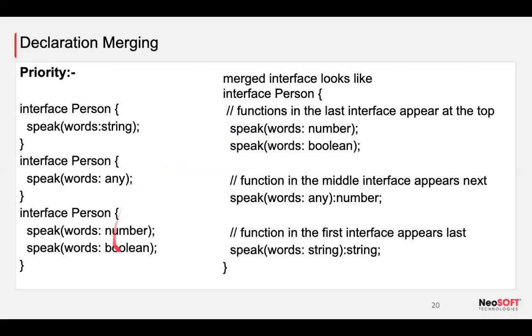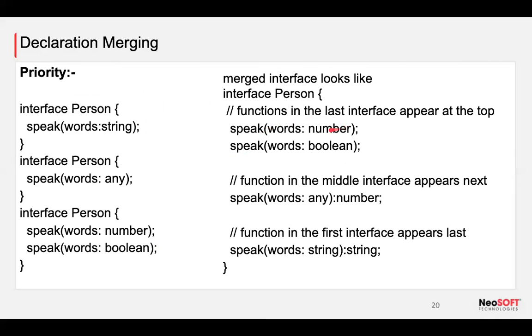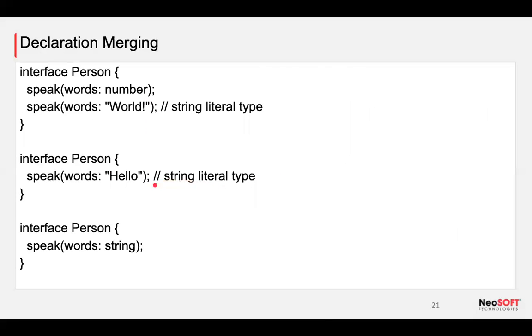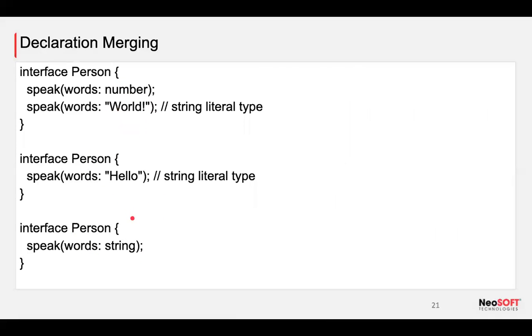Let's say here we don't have any literal, so it is checked whether it matches with a number, and if it matches, it won't go for any other. Got it. So in this case also, if it matches with hello, it won't go for any other functions internally, right?